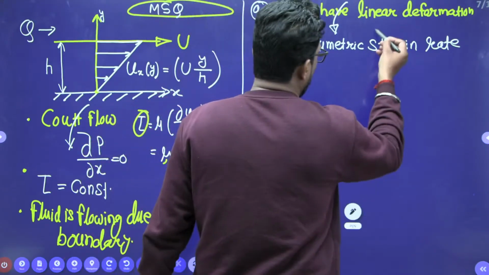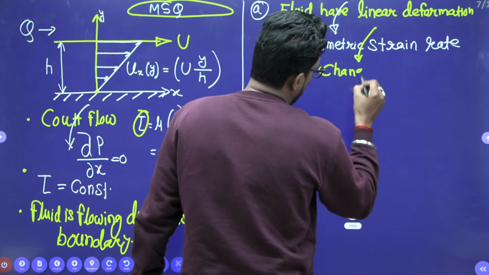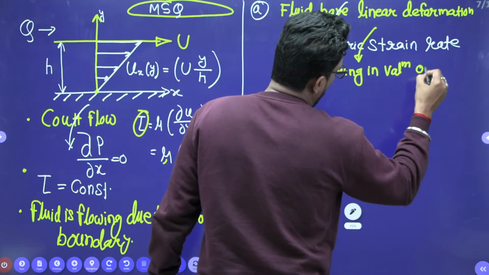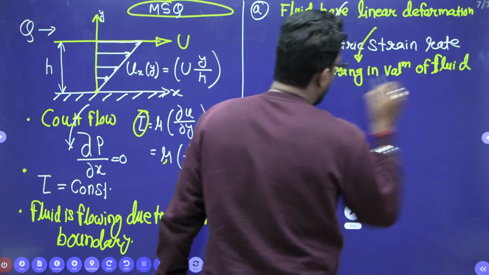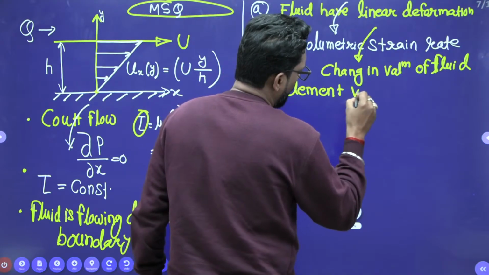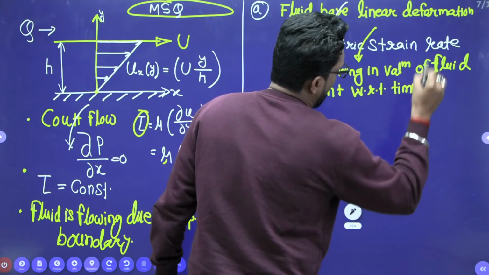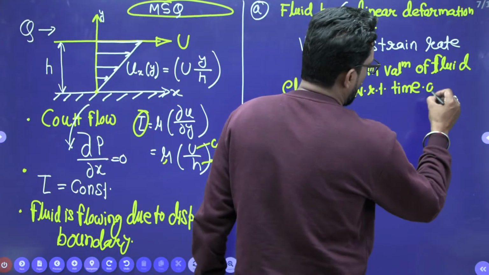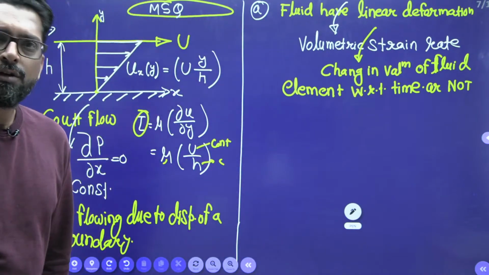That means the change in volume of the fluid element with respect to time. We have to check it.